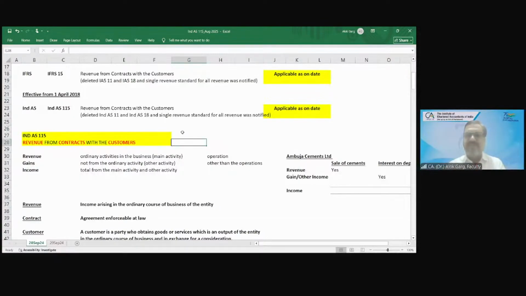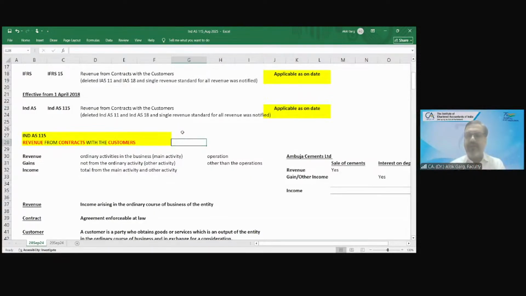So now the question is, what is revenue? Whether revenue is an income or income is a revenue. Revenue is an income. Income is a wider word, revenue is a smaller word. Revenue is a subset of income. Revenue is something generated from the operations, from the ordinary activity, the operating activity. We discussed at length the meaning of operating activity in the cash flow statement also.